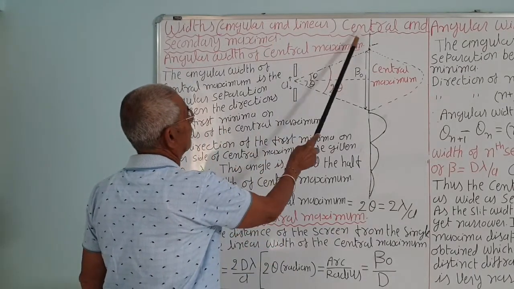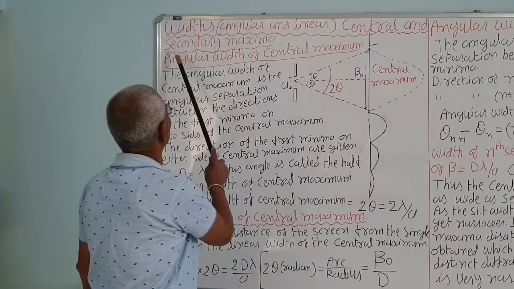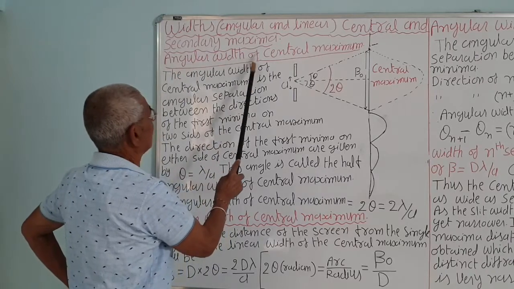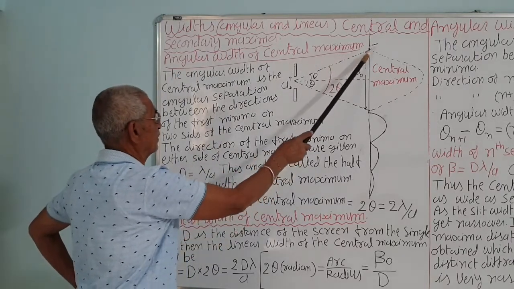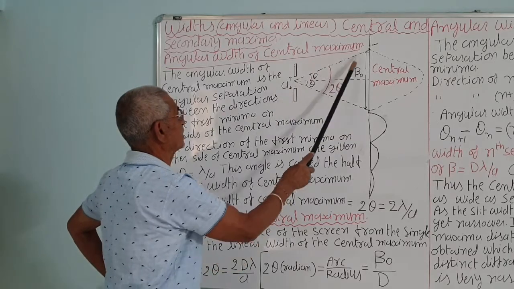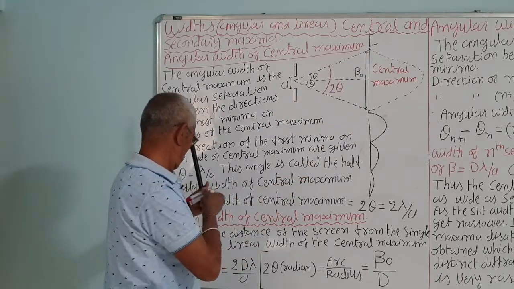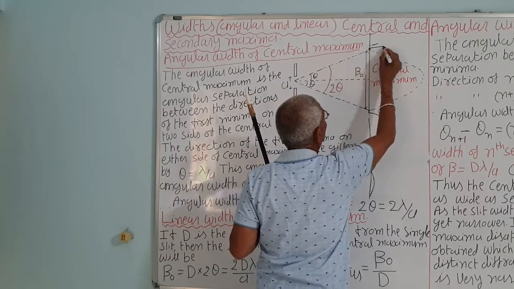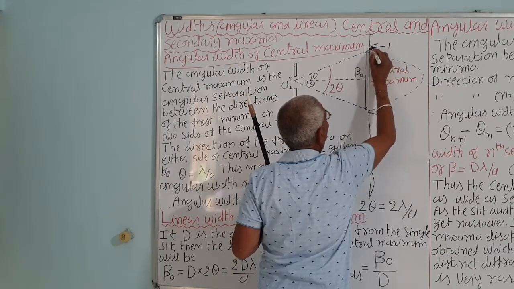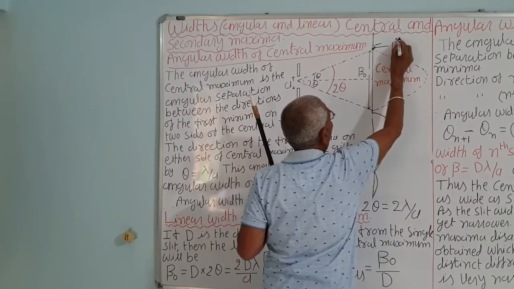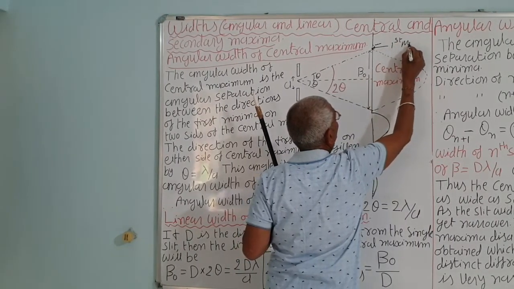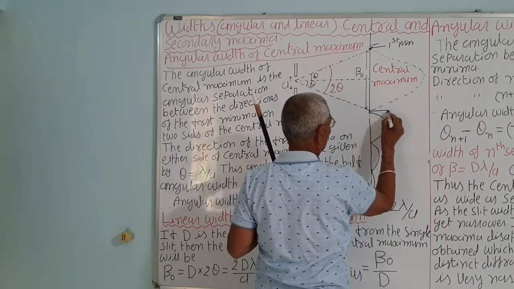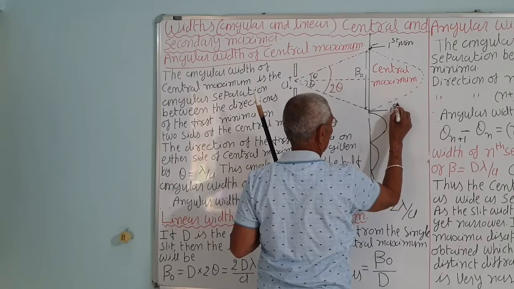Angular width and linear width of the central maxima and the secondary maxima, correct. This is the angular width of the central maxima. This is the direction of the first minima, where the minimum intensity is almost 0. This is the first minima on this side, and this is the first minima on the other side.